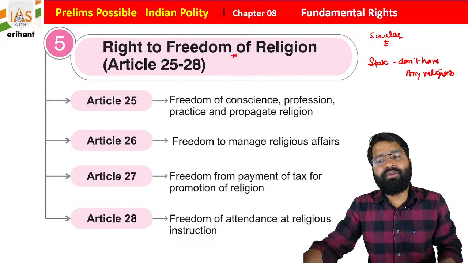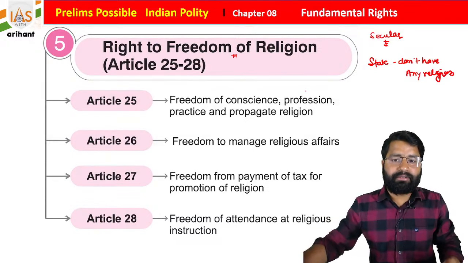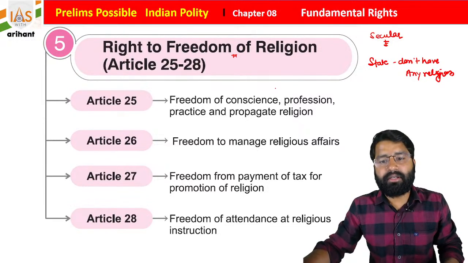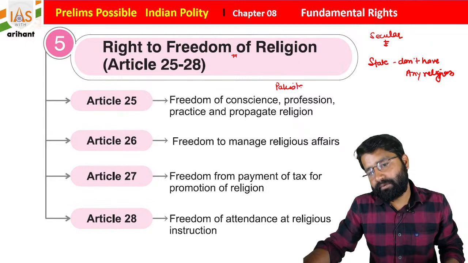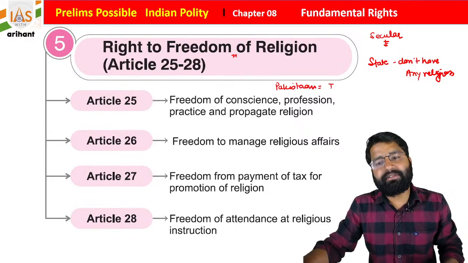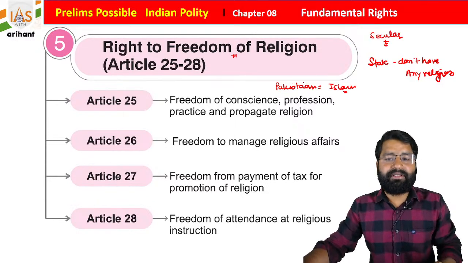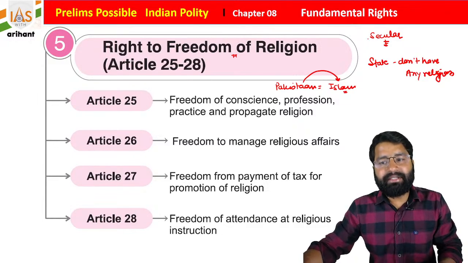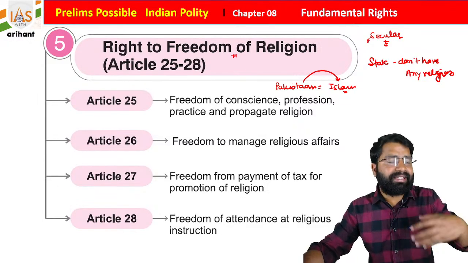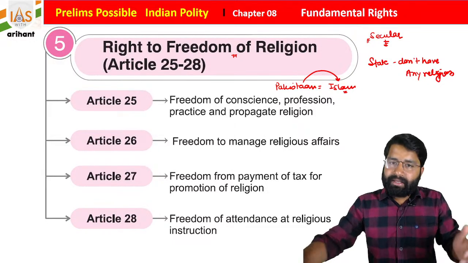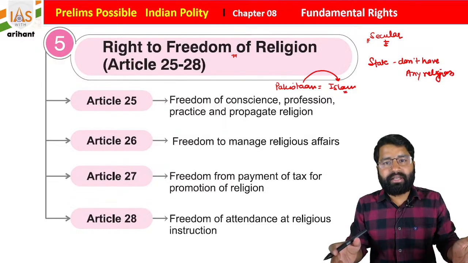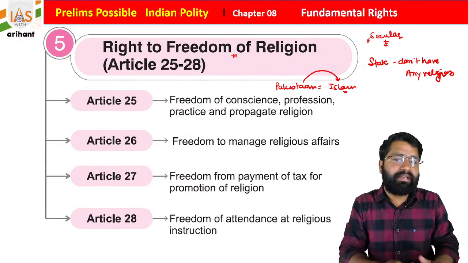If you talk about, let's suppose, Pakistan, Pakistan is an Islamic country because they declared that, meaning their policies are going to be pro-Islam. But as India is a secular country, we are not creating any specific regulation for a specific religion. Basically, the state has no religion and we are treating every religion equally.